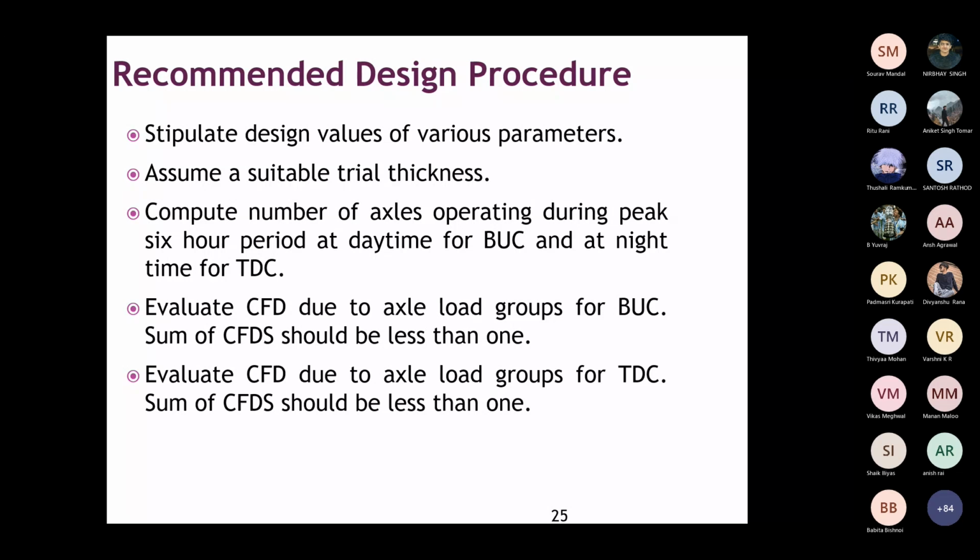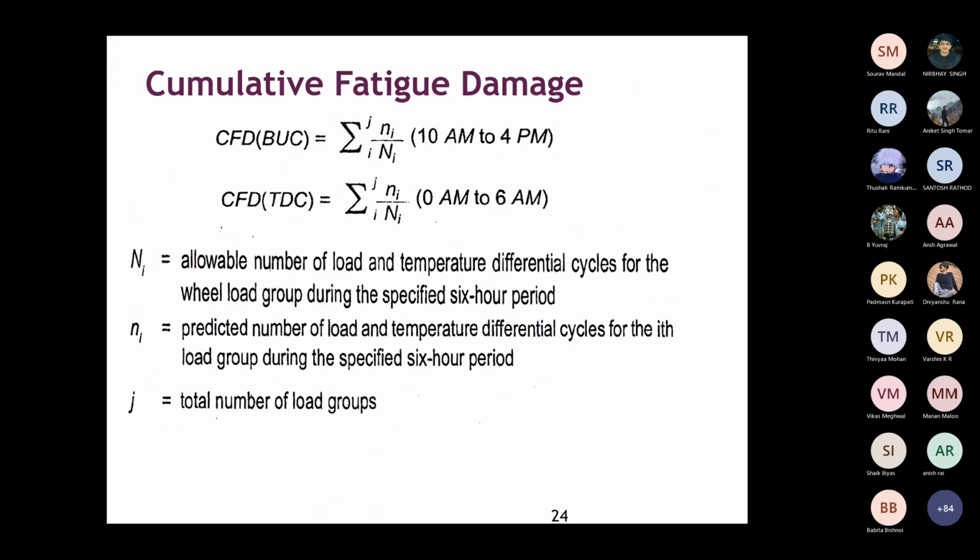That's what you're checking. So assume a suitable trial thickness, then compute the number of axles operating during the peak 6-hour period, at daytime to find the bottom-up cracking, and at night time for top-down cracking. Find the cumulative fatigue damage due to axle load groups for the bottom-up cracking, and this value should be less than 1.